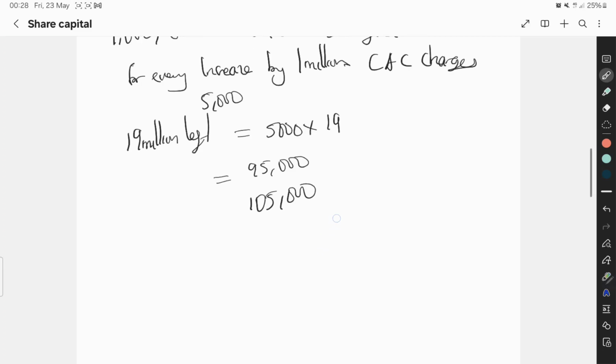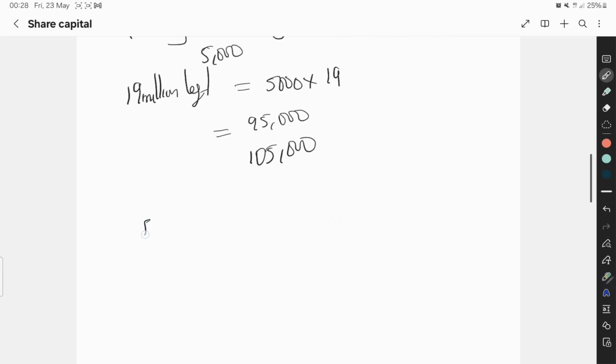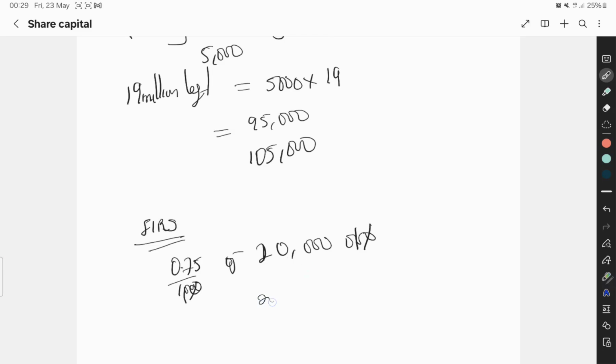Is that clear? Now, how much are you going to pay to FRS? The amount you are going to pay to FRS is quite straightforward: 0.75% of 20 million. So we have 200,000 times 0.75.